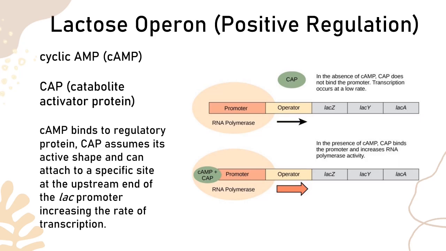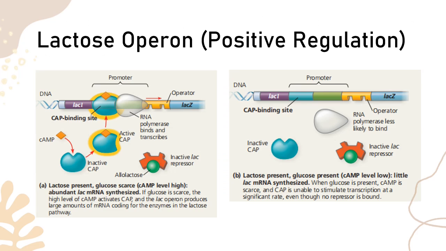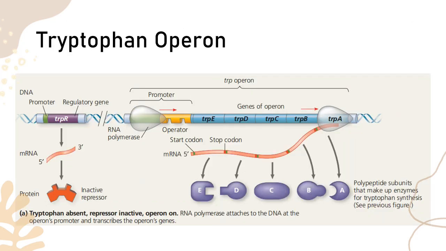The absence of the cAMP and CAP will not allow the RNA polymerase to bind to the promoter, thereby it will prevent transcription from happening. So this is the positive regulation part of the lactose operon because an activator is needed for the RNA polymerase to attach itself. So we're now done with the lactose operon. Let's now go to the repressible operon, which is the tryptophan operon.